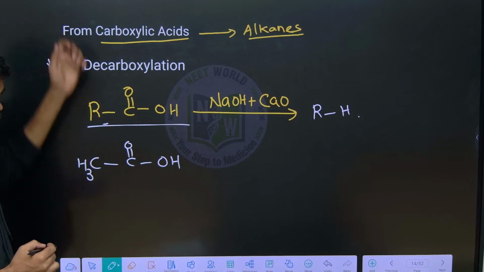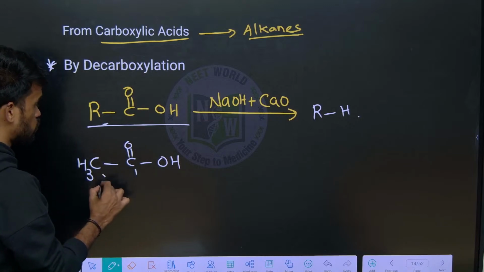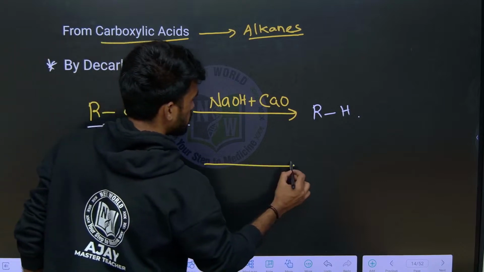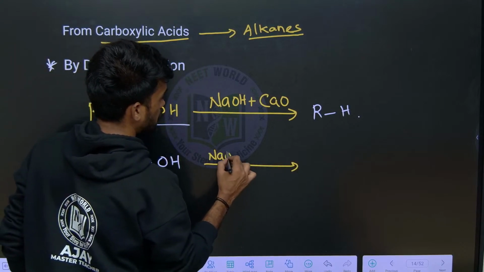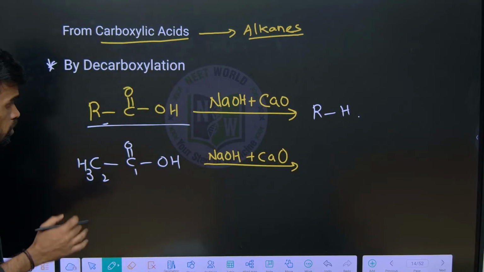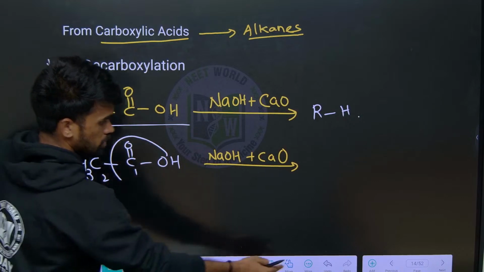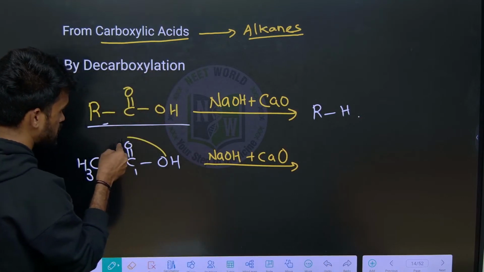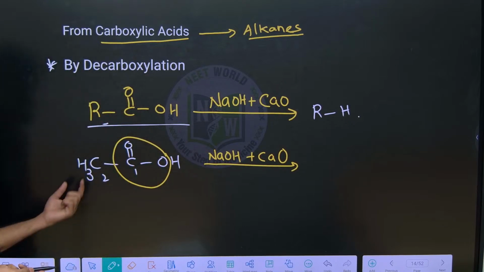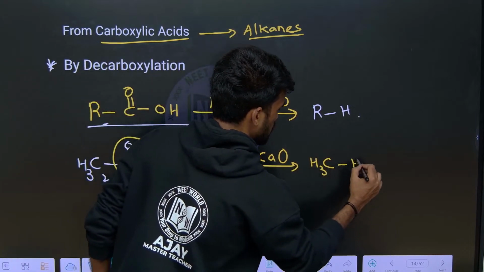Acetic acid is the common name, or you can call it by the IUPAC name. Two carbons are there, therefore ethanoic acid. Upon treating with NaOH and CaO, what happens here? One thing you can remember: just remove this part. This is the easiest way to understand, or the trick you can say. CH3-H is there, so just connect that CH3-H like this.